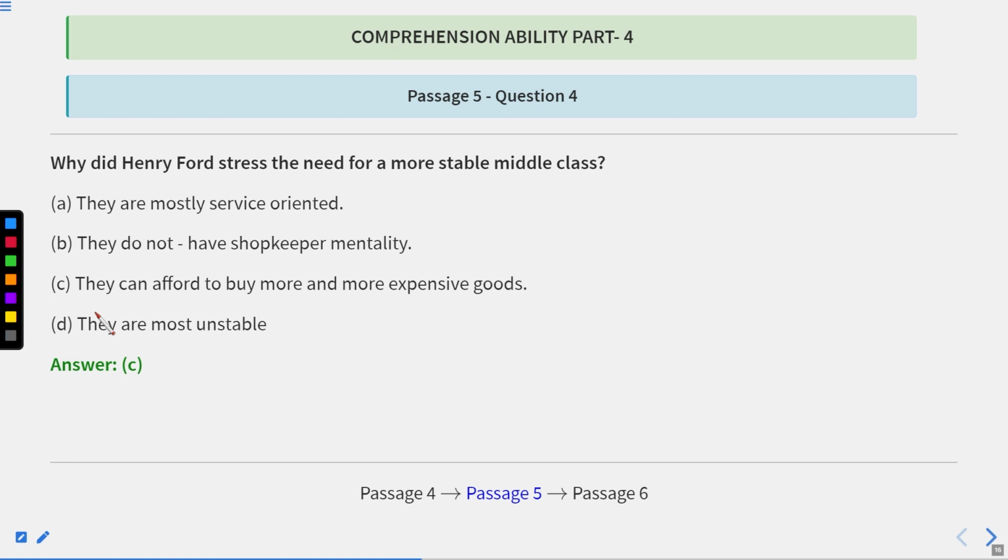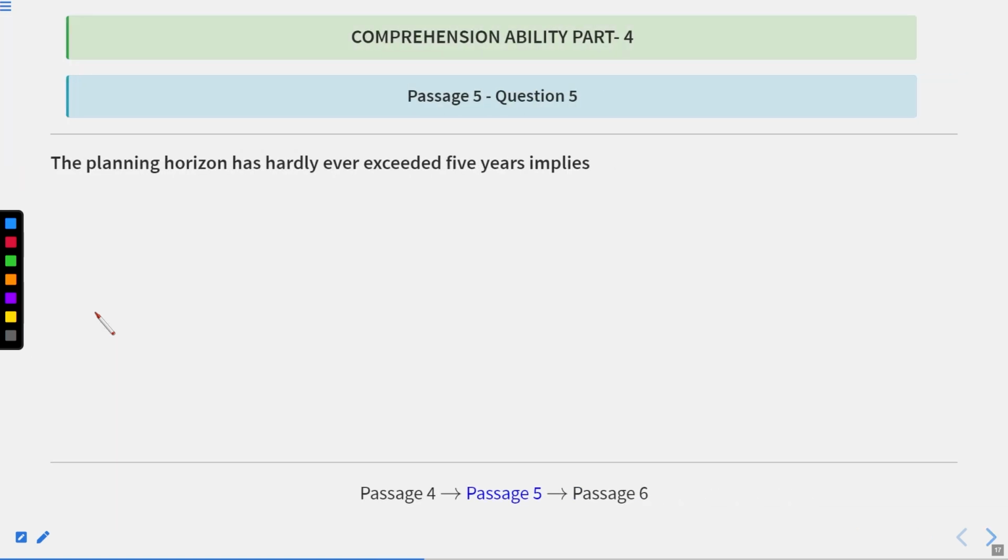Now let us move to the next question, that is the planning horizon. As you have already read the passage before, you know very well that you have seen this word somewhere in the passage. So this will definitely help you reach that particular part of the passage where you have read this word, because this is the keyword we are looking for. So: the planning horizon has hardly ever exceeded 5 years implies. Now what does this mean? They are asking that the planning horizon has hardly ever exceeded 5 years. What is the meaning of this line, or what does this line say? So let us get back to the passage again and look for the particular line in the passage.